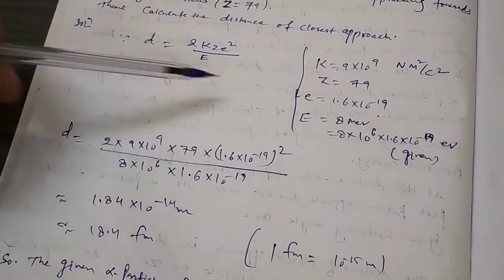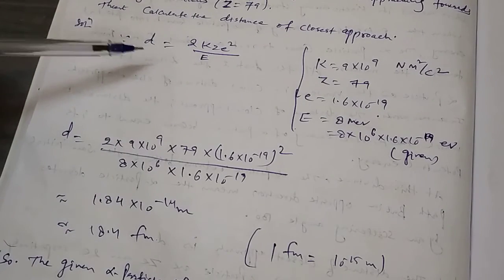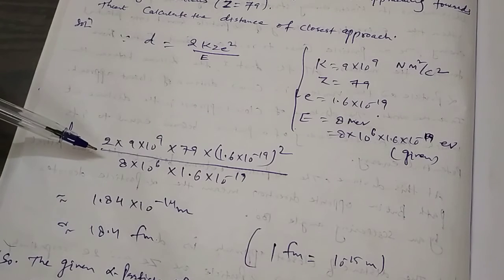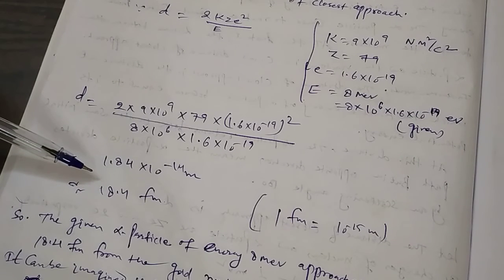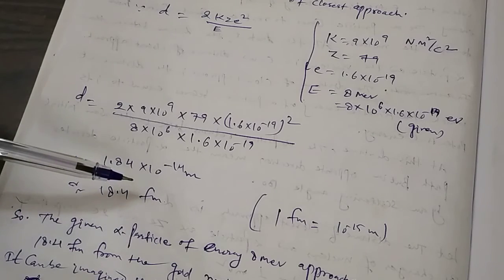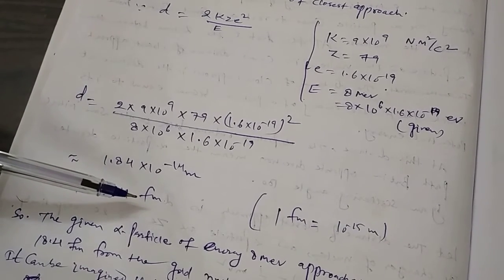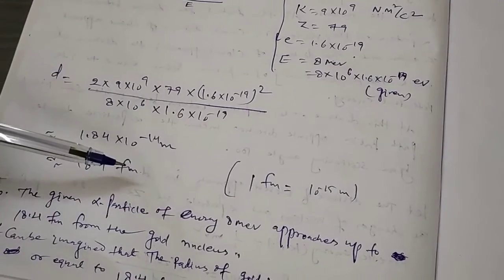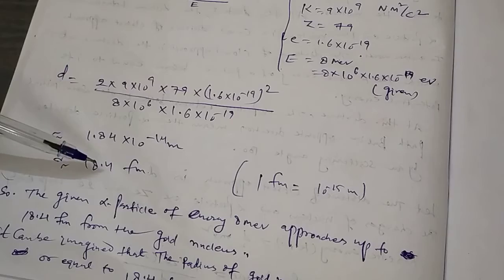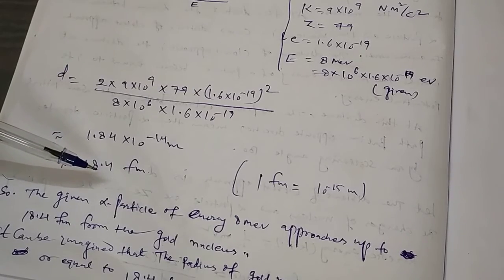Now put all these values in this formula. Then finally we get this value, 1.84 into 10 to the power minus 14. We know that 1 Fermi is equal to 10 to the power minus 15 meter. So this is 18.4 Fermi.